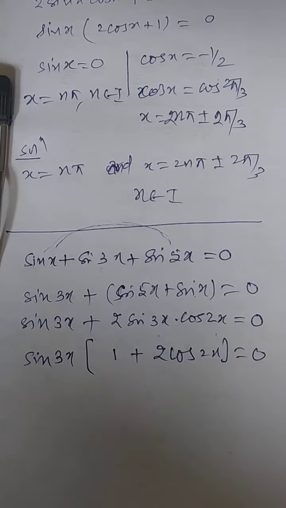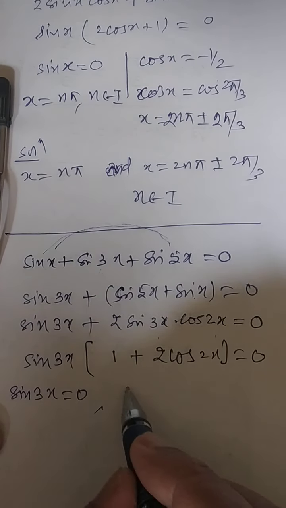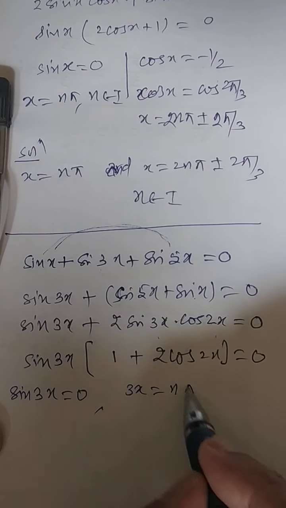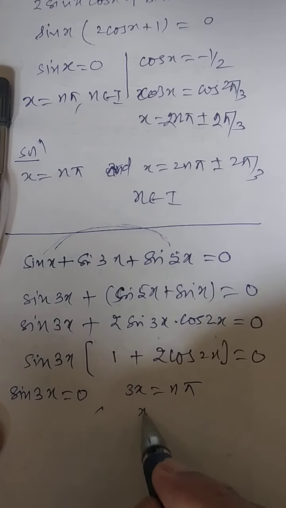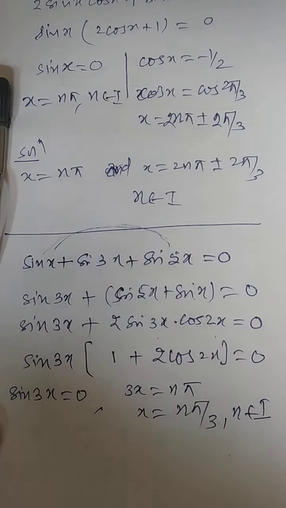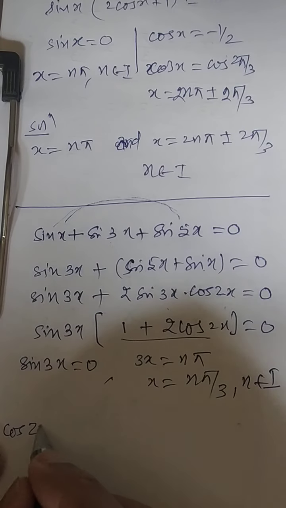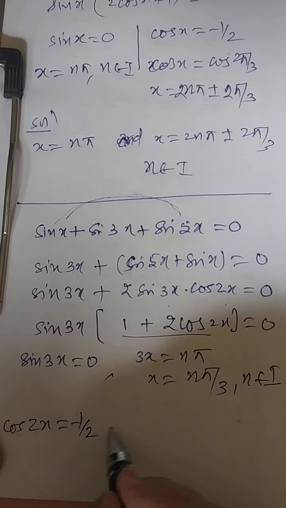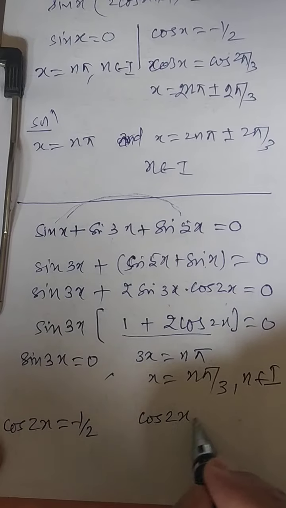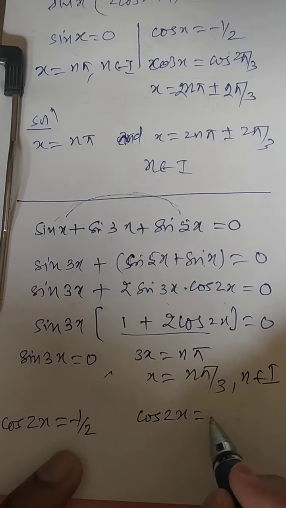I think you know, as in the previous sum you have solved, sin 3x will be equal to 0. It will give you 3x is equal to n pi, simple rule. Therefore x is equal to n pi by 3, n belongs to integer, whereas this bracket will give you cos of 2x will be equal to minus half. We have seen in the previous question also, it will always be this number, you may get any number over here.